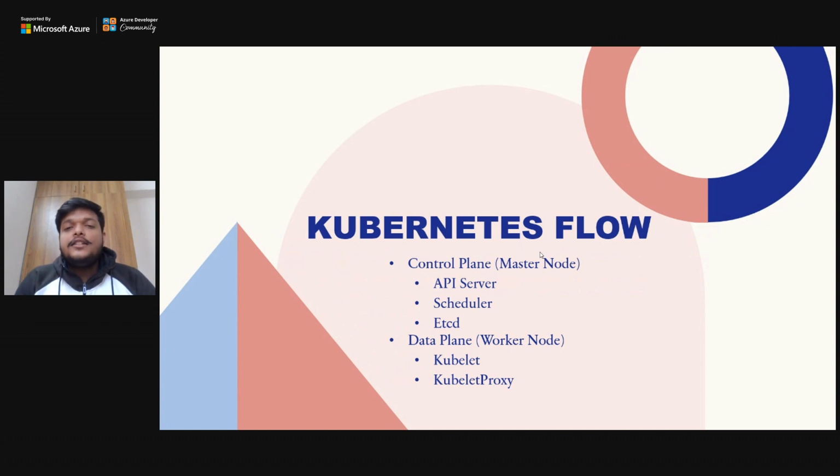By the flow I mean the major components of Kubernetes. Basically, Kubernetes works on a master-worker architecture. A master node is there and a worker node is there. You can just understand a node as a computer, right? Two computers are there: one is the master computer and the other one is the worker computer. A node has resources such as compute, network, and storage. So that is a node.